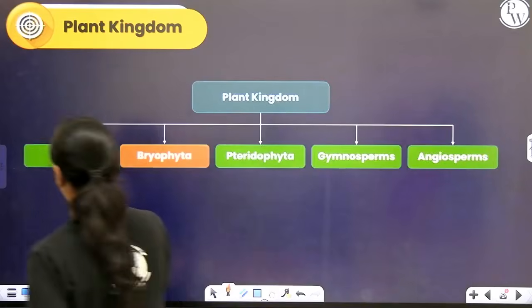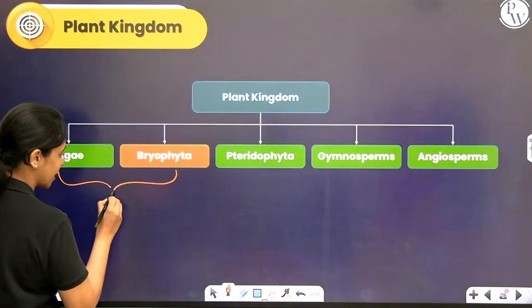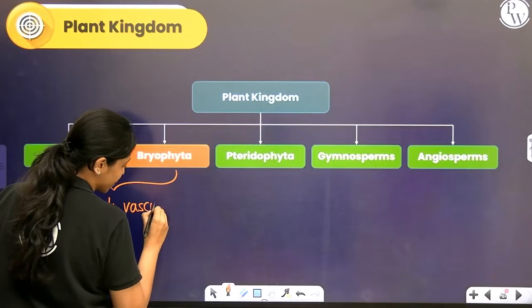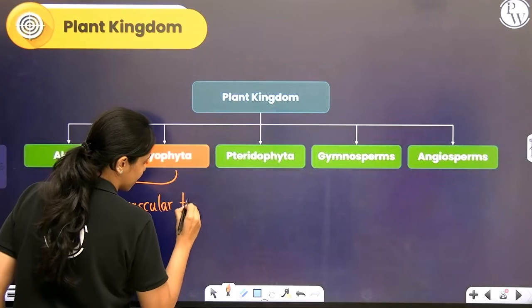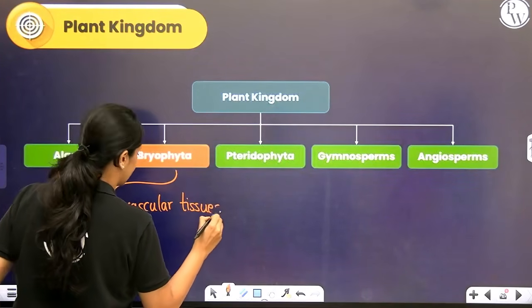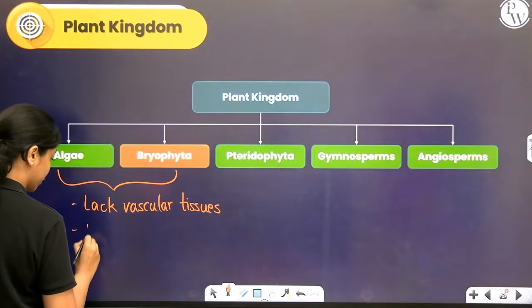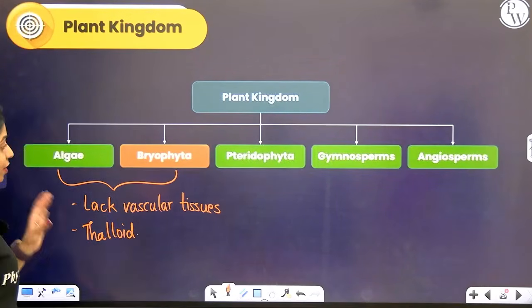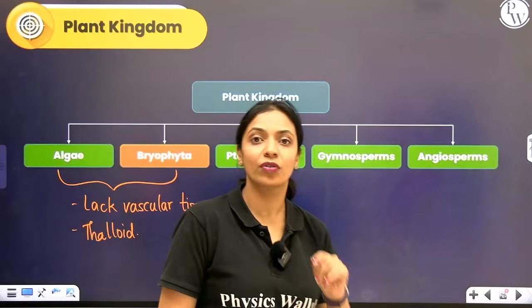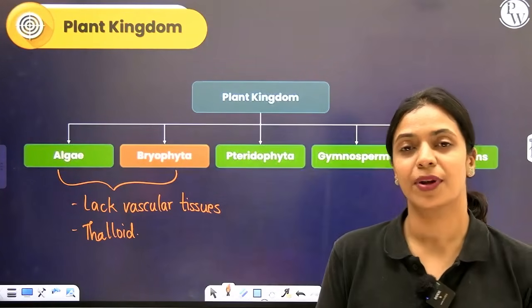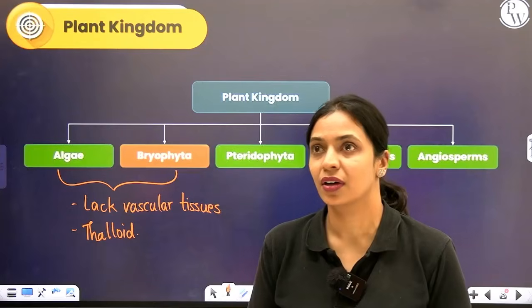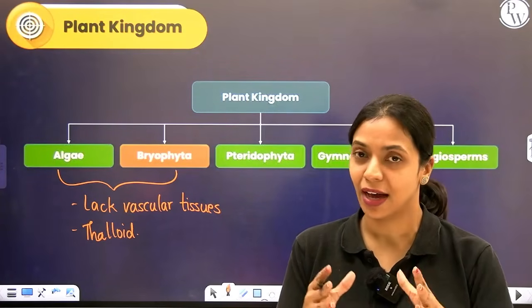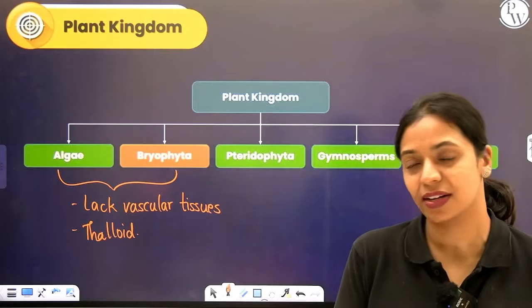What is common between algae and bryophytes is that they both lack vascular tissues and both of them are thalloid. The advancement that bryophytes have over algae is that in bryophytes, sex organs are more advanced, they are better developed and they are multicellular and jacketed, whereas that is not the case in algae.